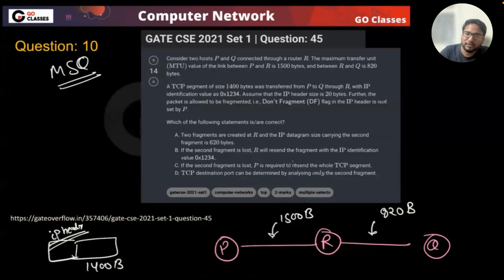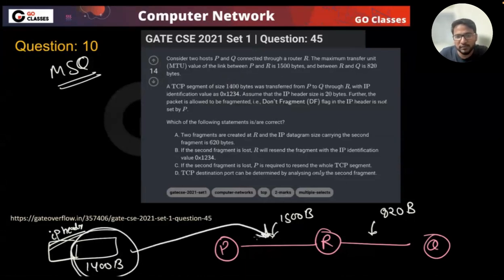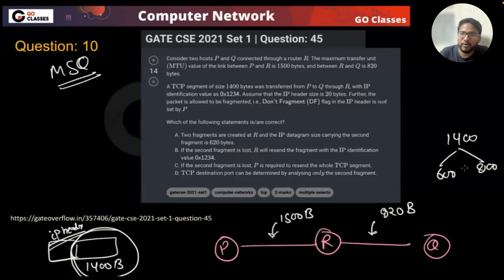Now they're asking what is happening. It's an easy question. This is 1400 bytes, the data that you want to fragment. Will there be any problem on this link? I don't think there is any problem. It will just be fragmented here. So you want to divide the 1400 into 800 and 600. How many fragments? There will be 2 fragments created at R. The IP datagram sizes, I mean the total lengths, will be 820 and 620. So the total length of the second fragment is 620.